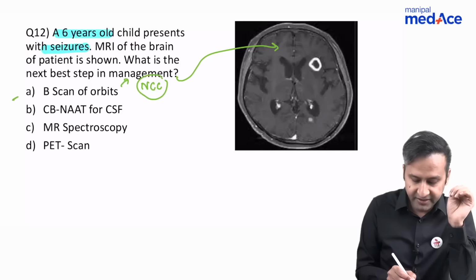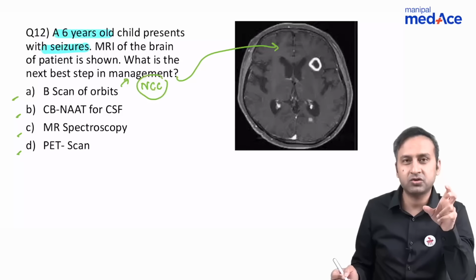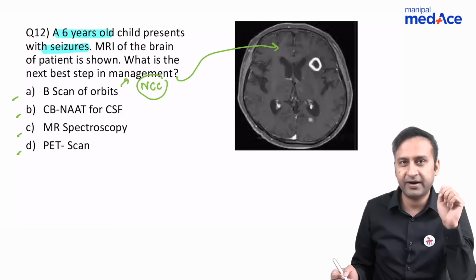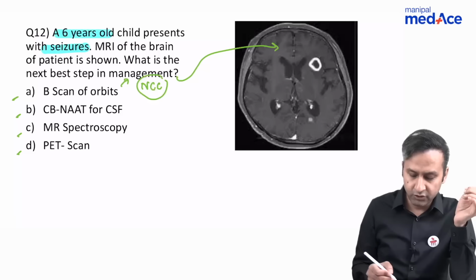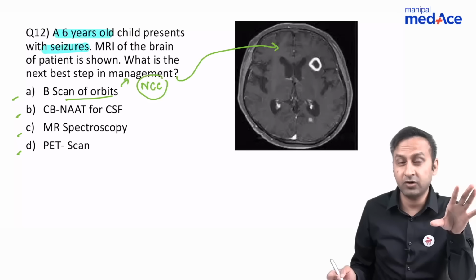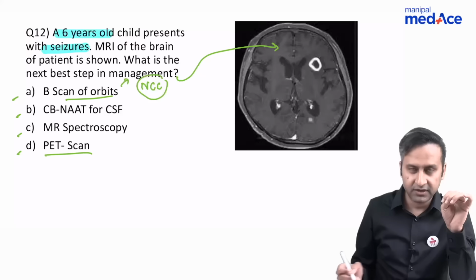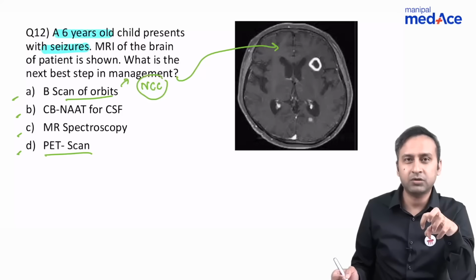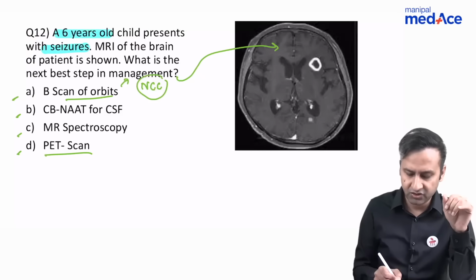So the options are B scan of the orbit, CB NAT for CSF, MR spectro, and PET scan. Some of the students also said that in the question it was written that the LP findings were normal. In any case, let's have a look at the options. B scan of the orbits, sometimes you can pick some orbital cystic circles, but again, not definitive. PET scan, again, it is going to tell you the disease activity throughout body, but it cannot tell you the diagnosis. So again, it's of no use.